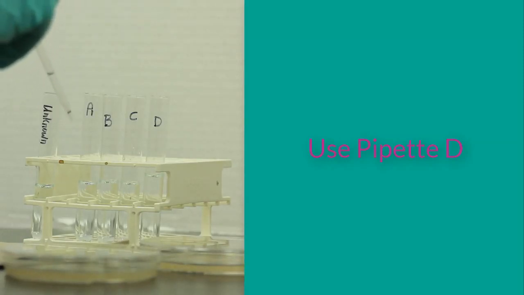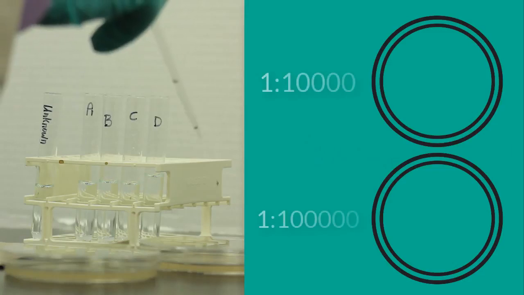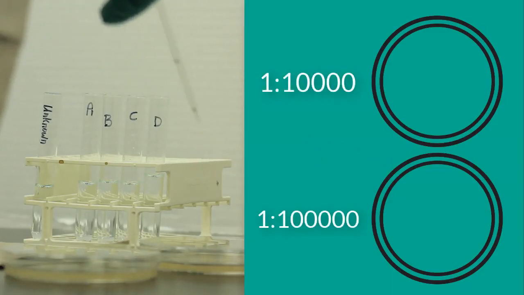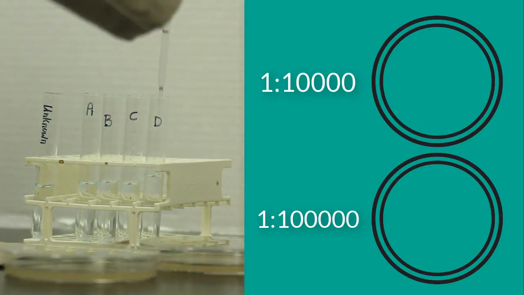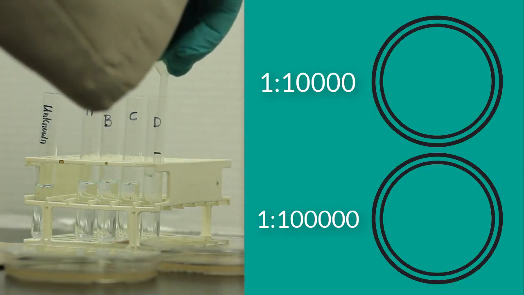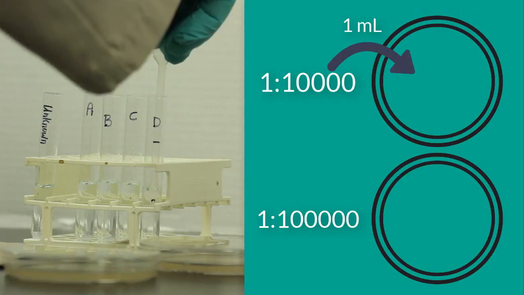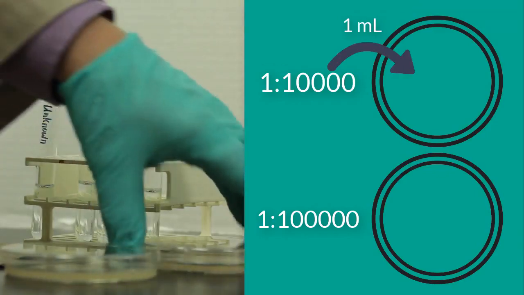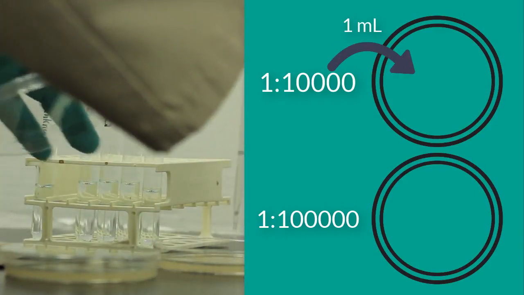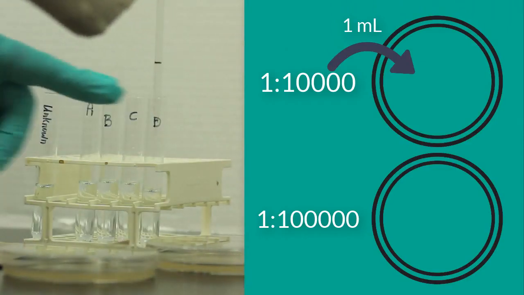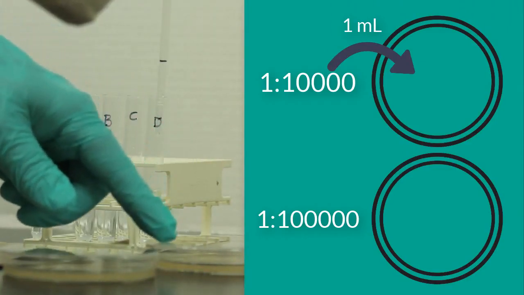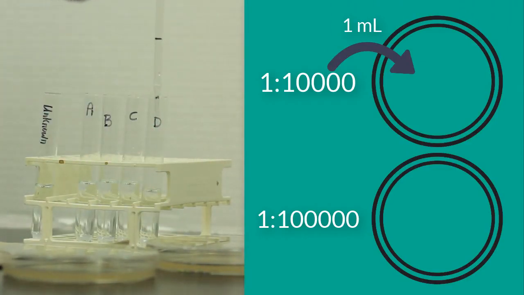The difference here is the volume in which I will pipette to the 1 in 10,000 plate, and the volume I will pipette to the 1 in 100,000 plate. The 1 in 10,000 plate would get approximately 1 milliliter. Since that is a 1-to-1 dilution factor, you can see the 1 in 10,000 tube, which is tube D, would also be the 1 in 10,000 plate.